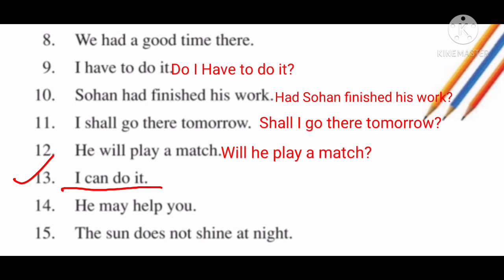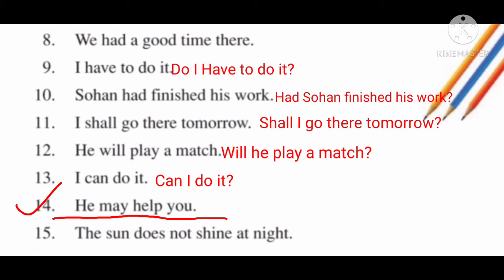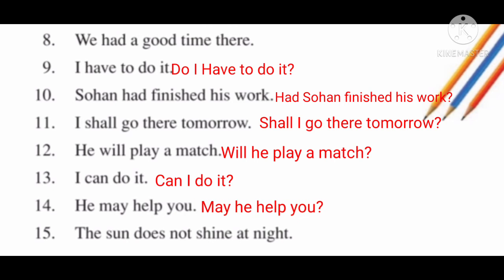Now the 13th sentence is I can do it. So the interrogative will be can I do it? Right? Now 14th is he may help you. So we can make the interrogative may he help you? Now the last sentence, number 15, the sun does not shine at night. So the interrogative will be does the sun not shine at night? And at the end we place question mark. Okay. So students, in this way we will complete our activity 7.